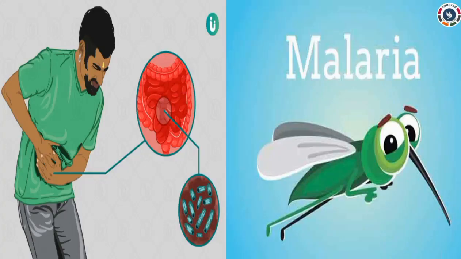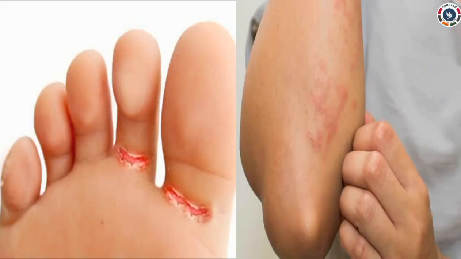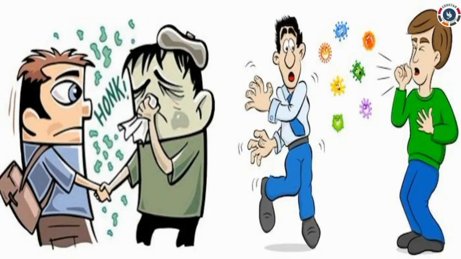Protozoa cause diseases like malaria and dysentery, etc. Fungi cause diseases like infection of skin and athlete's foot. These kinds of diseases can spread from one person to another person. Students, can you understand what are communicable diseases? Okay dears.